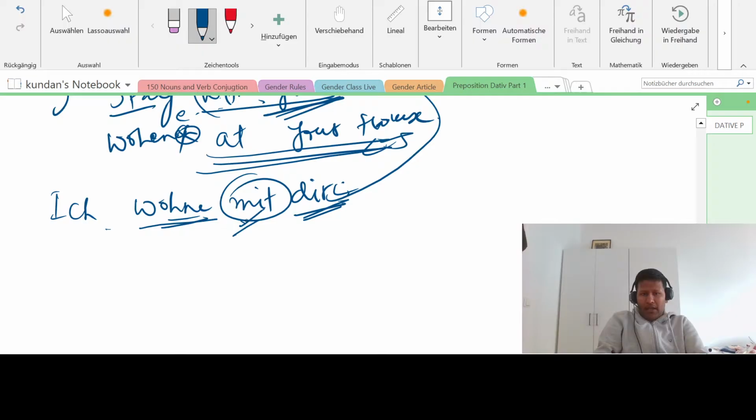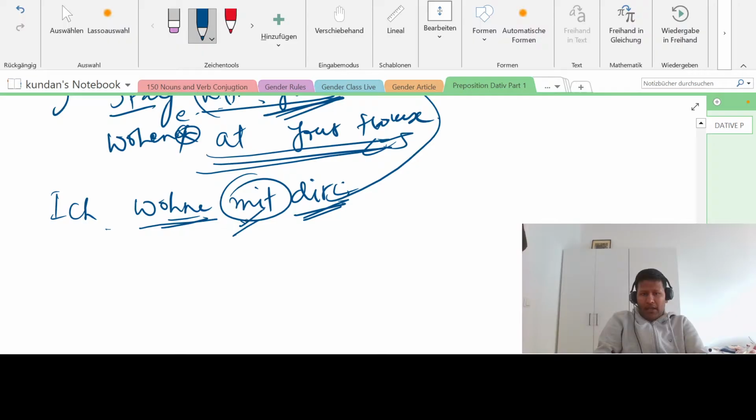Now let us take an example for "mit" more. Not "bei." So in the case of transport, whenever you have transport, don't use anything else. Use "mit." So if I say I drive a cycle, for example. Here, I drive with a cycle, no one will say. A cycle is not your friend with whom you are just going for a walk, right? You drive by a cycle in English, but in German it is I drive with a cycle. The cycle will not go away.